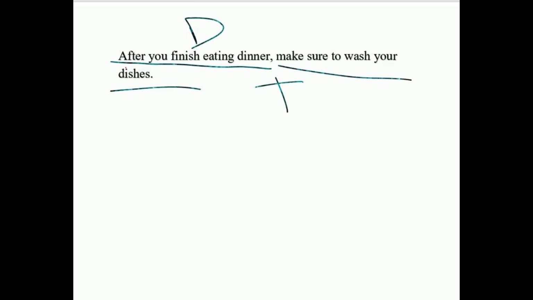After you finish eating dinner, make sure to wash your dishes. Alright, dependent clause. Make sure to wash your dishes. Okay, so together we have a complex sentence. After you finish eating dinner, make sure to wash your dishes.